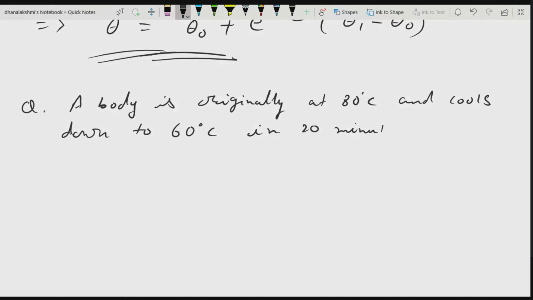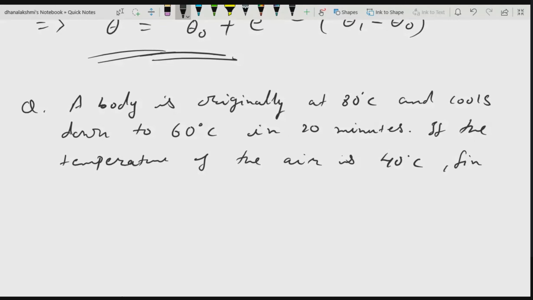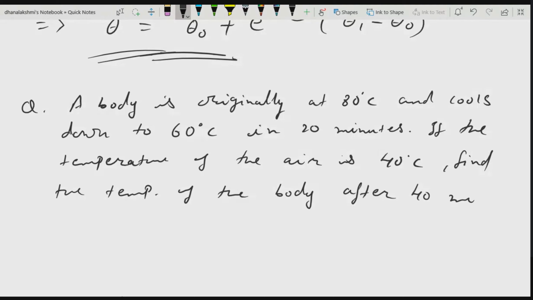If the temperature of the air is 40 degrees centigrade, find the temperature of the body after 40 minutes.